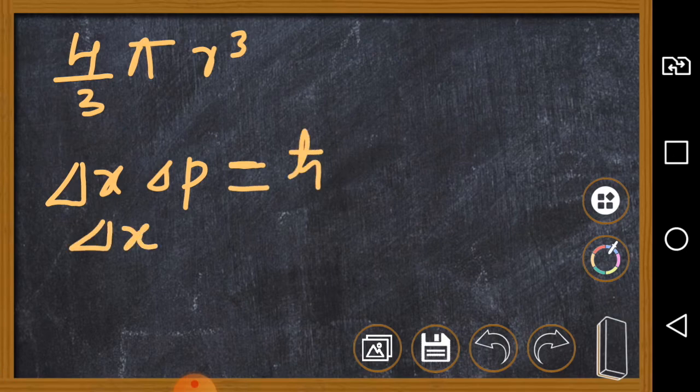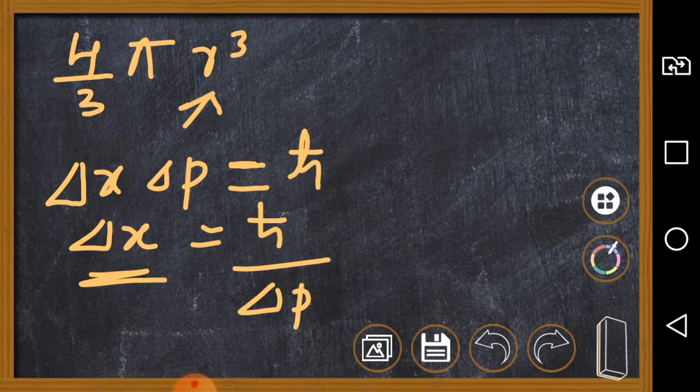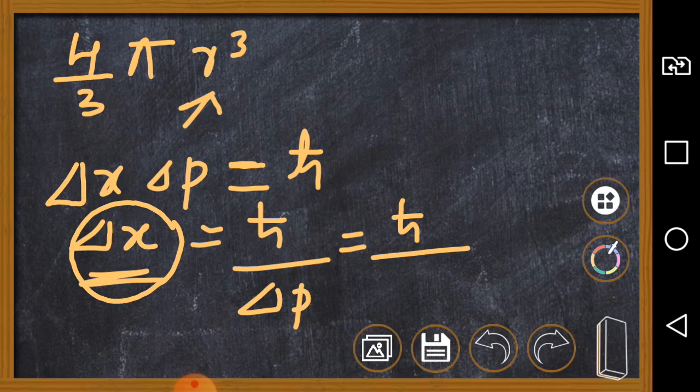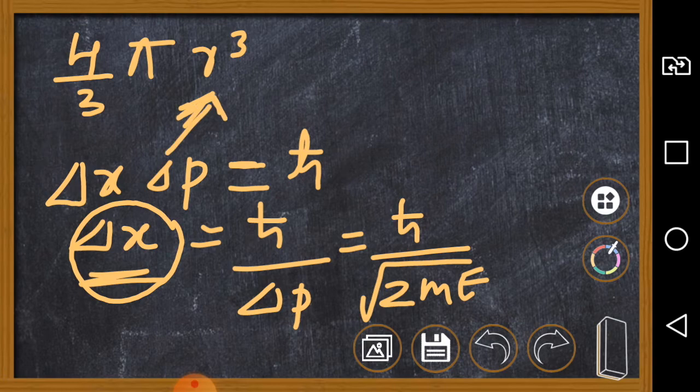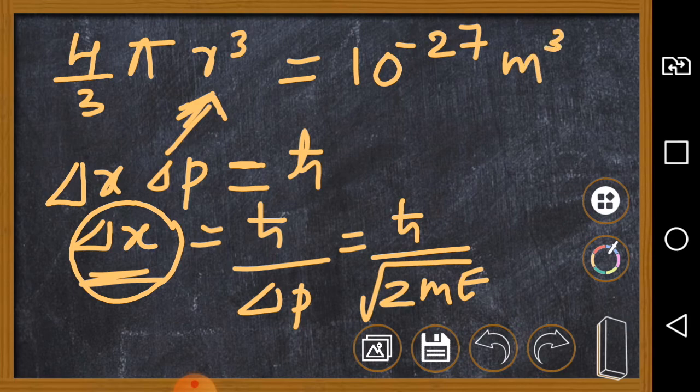we need to calculate this r. Delta x is equal to h cut by delta p. The radius is of the order of this delta x, that is h cut by root of 2mE. When we calculate this value and substitute in 4/3 pi delta x cube, or 4/3 pi r cube, this is equal to 10^-27 meter cube.